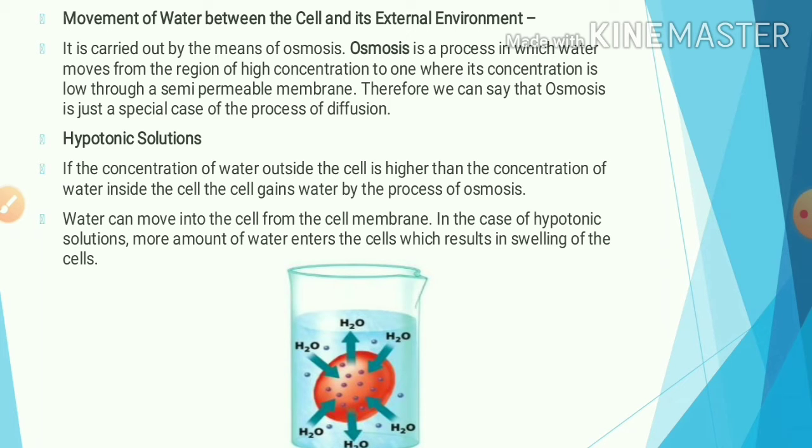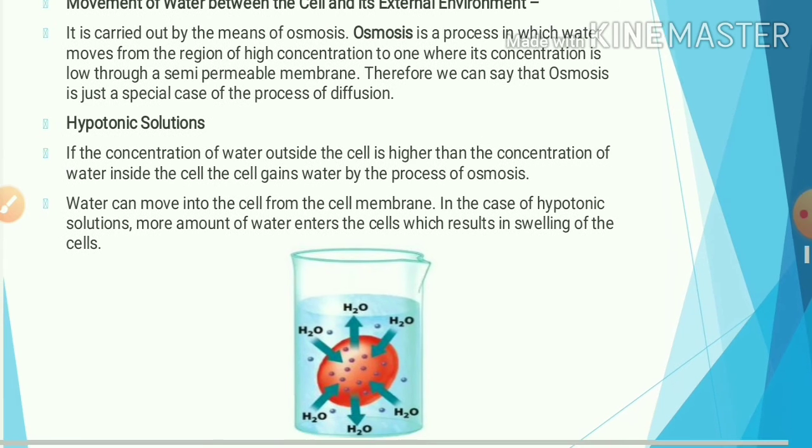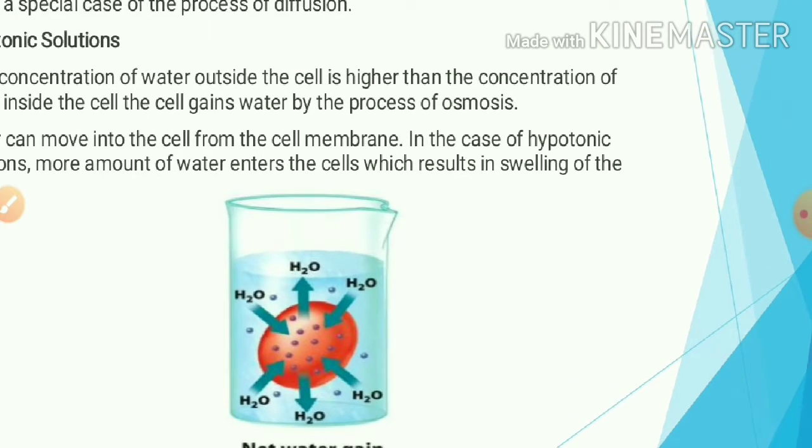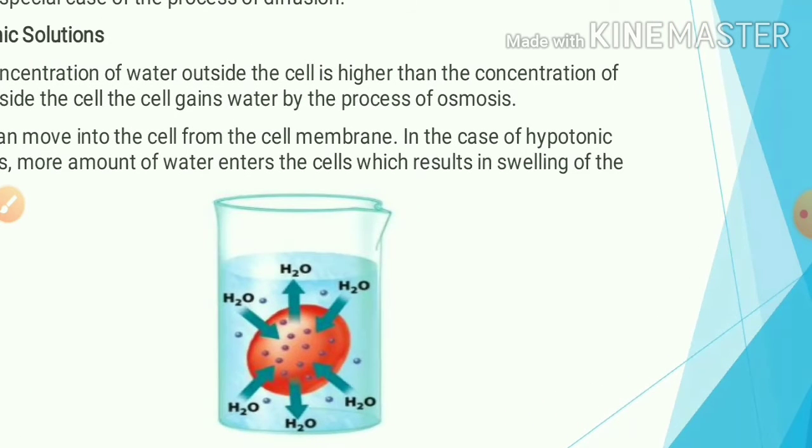If we put the cell in the low concentration, that is, if the concentration of the water outside the cell is higher than the concentration of the water inside the cell, then the cell gains water by the process of osmosis, and thus water can move into the cell.